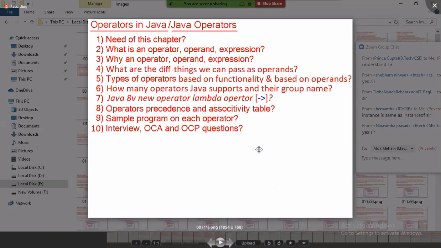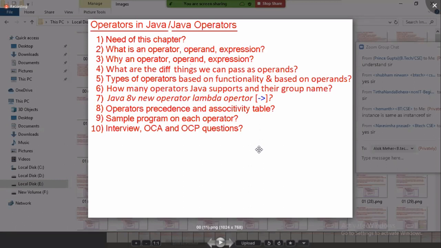An operator that takes 3 operands is called a ternary operator. What is the ternary operator? Question mark and colon. It is also called the conditional operator. How many operators does Java support? Java supports 40 operators. And how many groups are these 40 operators divided into? 12 groups.